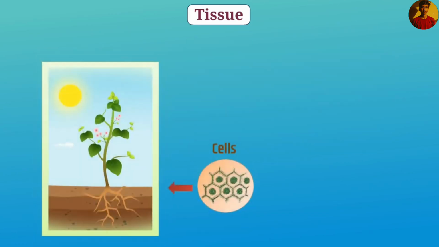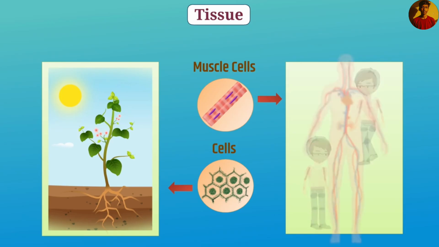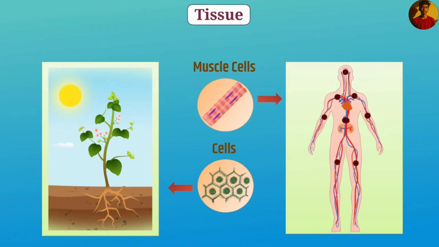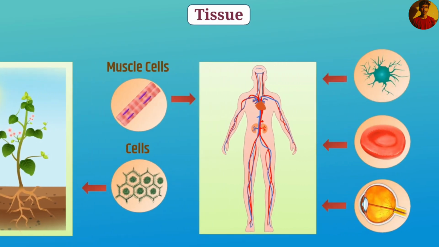For example, in plants, the cells of conducting vessels transport food and water from one place to the other. In the same way, in humans, the muscle cells contract and relax. This results in movement, and blood transports oxygen, food, hormones, and waste products. In this way, the various functions of the body are divided into different groups of cells. This we call division of labor.